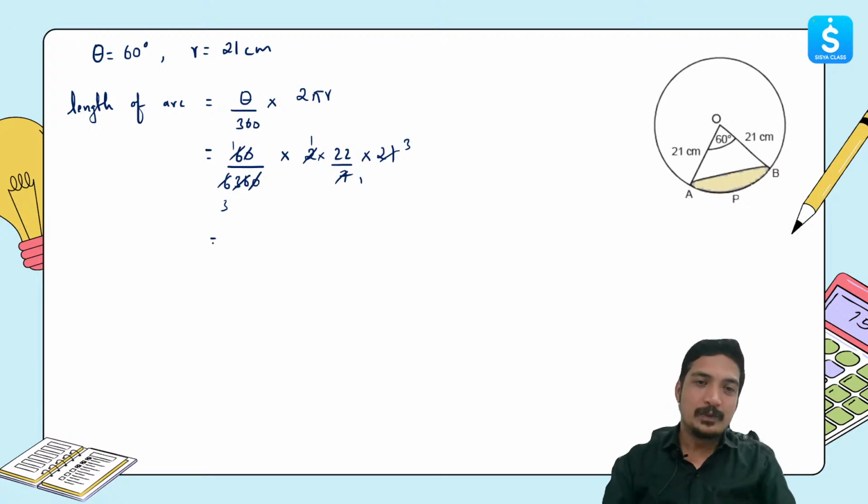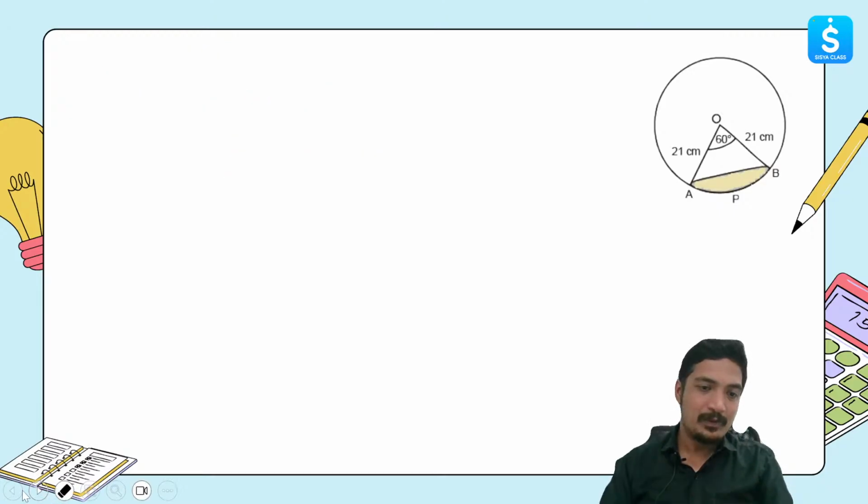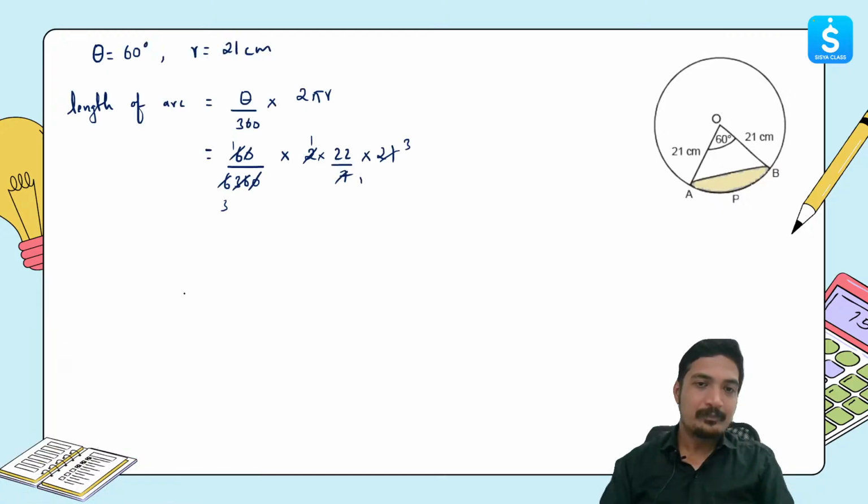So what do we get over here? 1 ones are 1, 22 into 3 will give us 66. So 66 divided by 3, right? Oh, 3 can also be cancelled, right? We can skip this point. We can just remove this step. Here what we'll do is cancel this 3 with this 3. That's it. So what we get is 22.